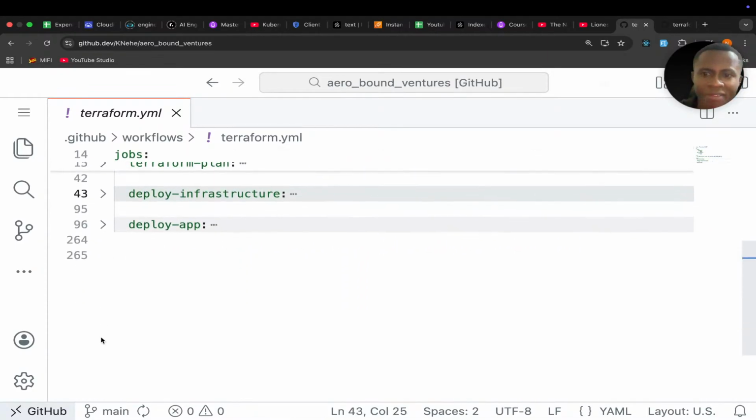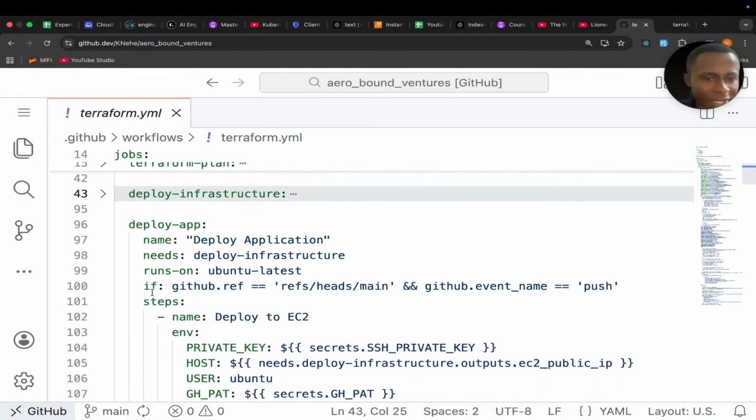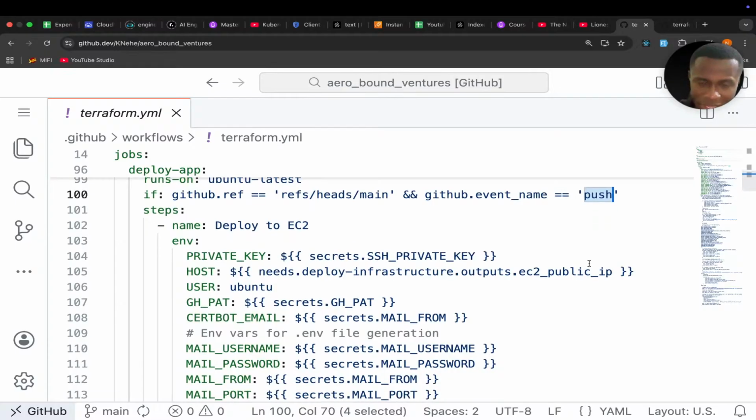All right. After deploying the infrastructure, now I do the deploying of the application. Again, I have a similar if statement. If it's the main branch and the event name is push, then I prepare to deploy to EC2. What's the first thing I do? I pick the private key from the secrets on GitHub.